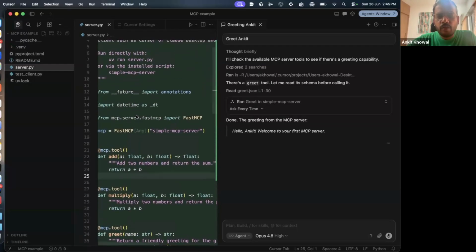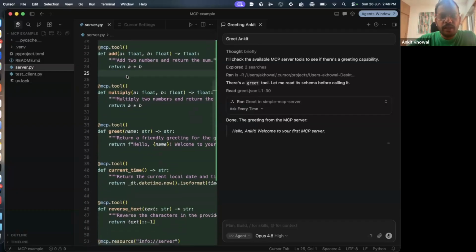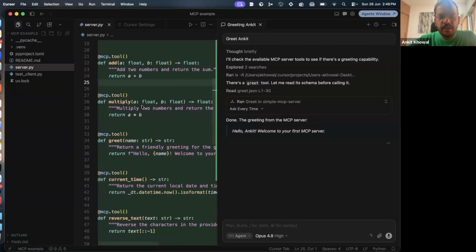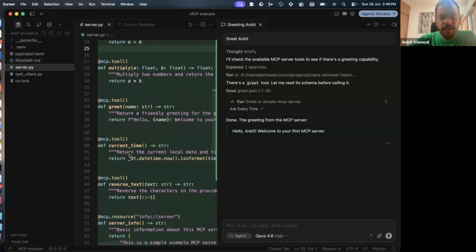Let's say you are a product company. If a developer wants to use the APIs of your product in whatever agentic application they have built, rather than them going in and defining tools in their agents, you provide an MCP server with all the functions that you want to provide to the users. They can register to your MCP server and execute the tools, where your server itself will execute the tools and give back the results to the agents, or whatever is trying to call this MCP server. So this is a basic flow; I have taken a very simple example.